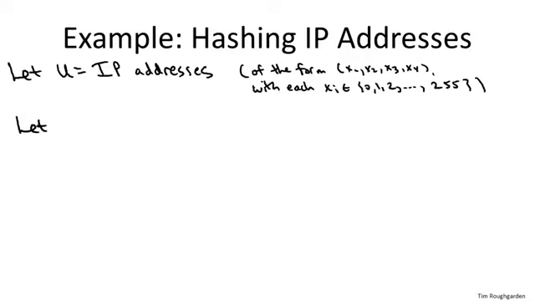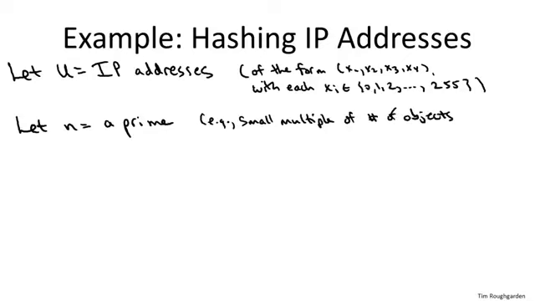So we're going to choose a number of buckets n. And as we've said over and over, the number of buckets should be chosen so that it's in the same ballpark as the number of objects you're storing. So, let's say that n should be roughly double the number of objects that you're storing as an initial rule of thumb. So, for example, maybe we only want to maintain something in the ballpark of 500 IP addresses, and we could choose n to be a prime like 997. So here's the construction.